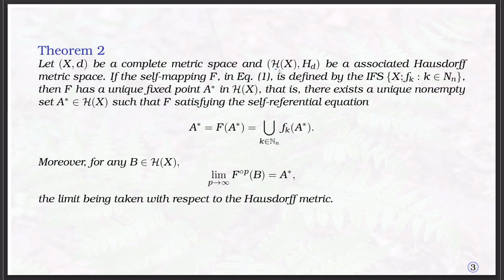That means this is the collection of all non-empty compact sets of X, and the Hausdorff distance is induced from the metric d.